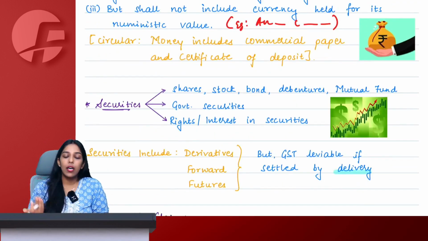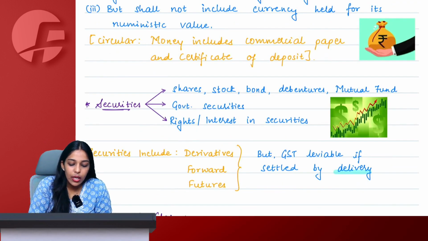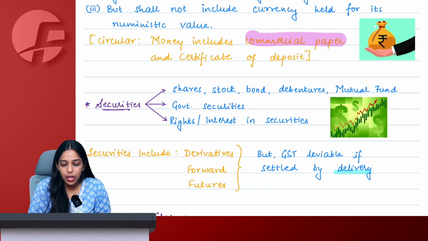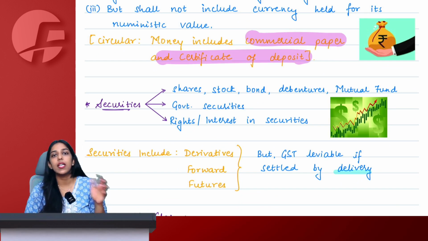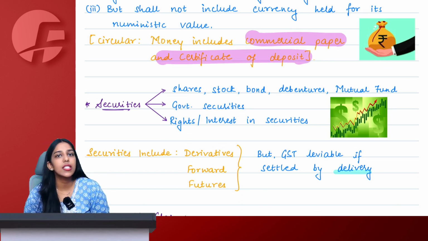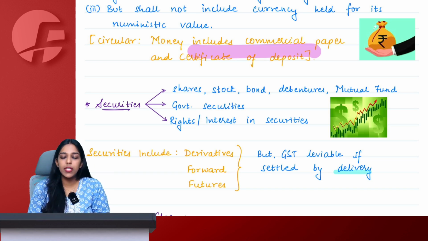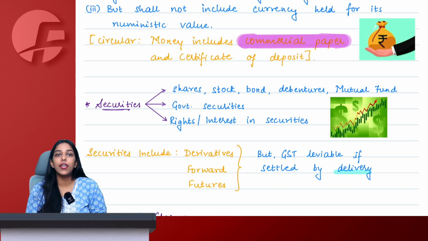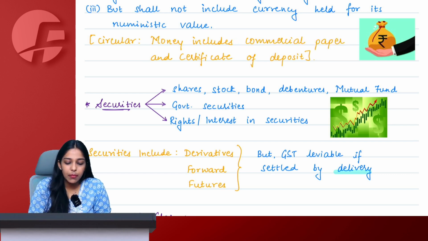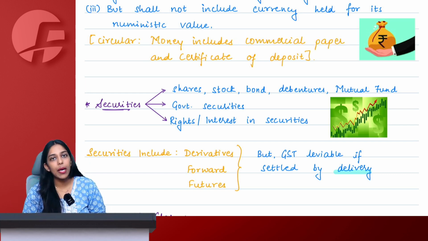Then CBIC issued a circular which clarified that commercial papers and certificates of deposit will also be considered as money and GST will not be applicable. So today if you make an FD of your money, the bank will give you a certificate of deposit, no GST applicable. Corporate companies issue commercial papers in order to raise money. Everything is considered as money only and GST is not applicable.